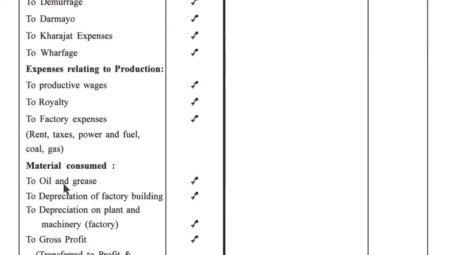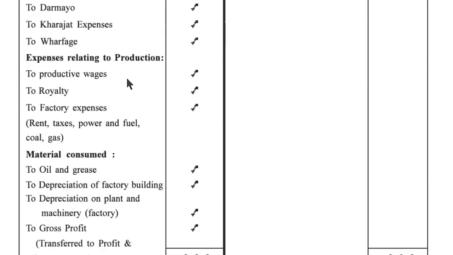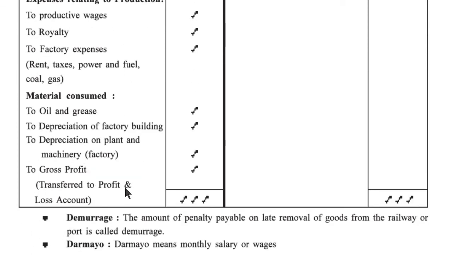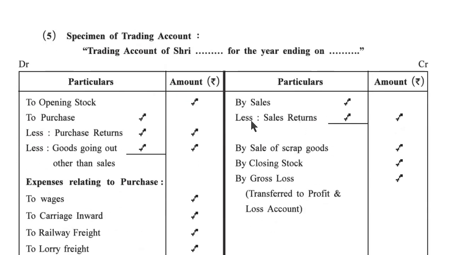Material consumed, to oil and grease, to depreciation of factory building, to depreciation on plant and machinery of factory, to gross profit. Here, if expense is less than income, then we have to write transfer to profit and loss account, to gross profit. Now the credit side. On the credit side there are: by sales, less sales return, by sales of scrap goods, by closing stock, and by gross loss transferred to profit and loss account.